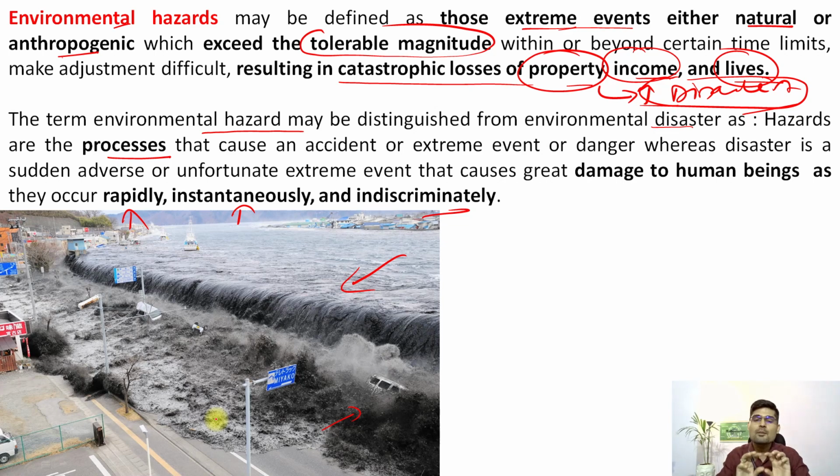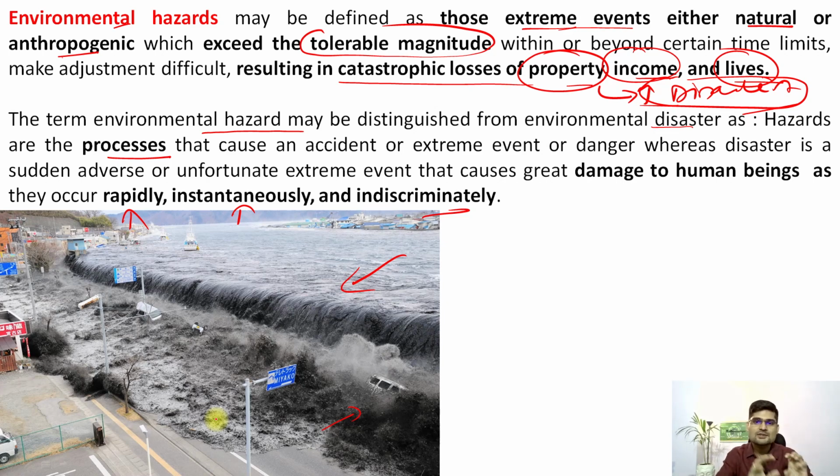But if it is just about the process, suppose floods or earthquake or tsunami, remember, when human beings were not there on the earth, then also these processes were there. It means these processes are not dependent on human beings. They are independent natural processes, right? But when human beings talk about being at a loss because of these processes, then we talk about disaster, right?